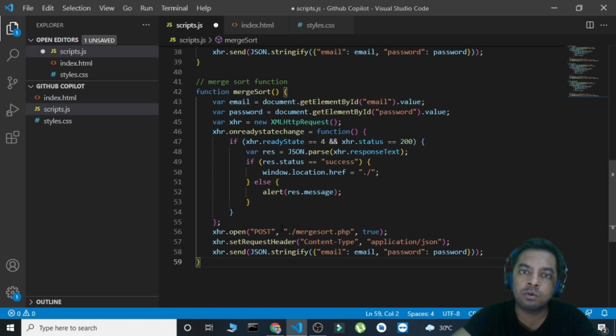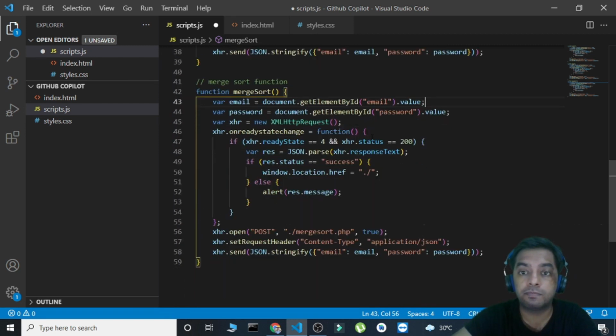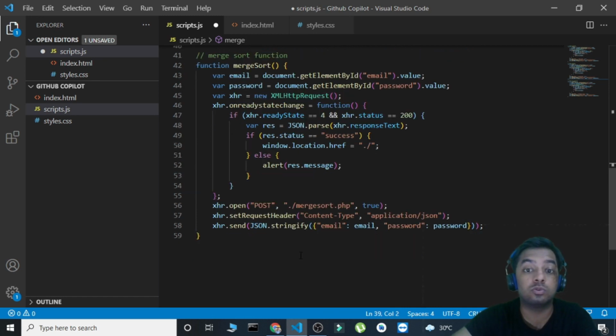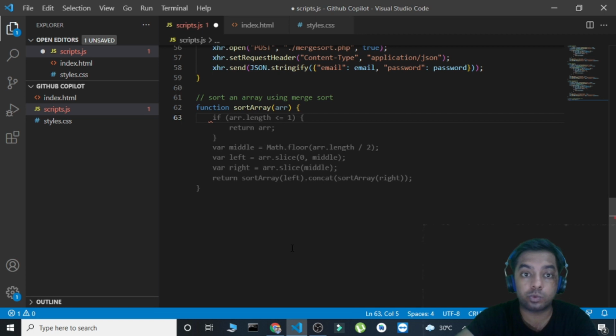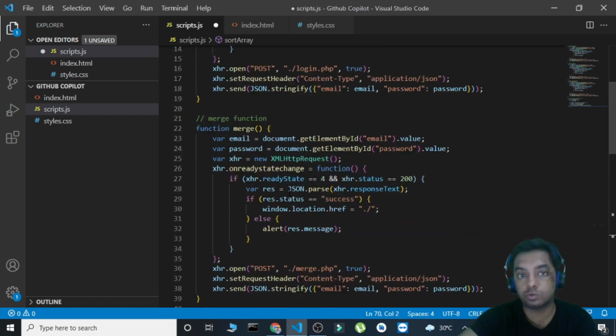No, actually, I wanted to sort an array. See, this is the point where a developer comes in use. Yeah, it's using email password, and I don't know why it is using email password for merge sort. You just have to take an array and then sort that. So, sort an array using merge sort. Let's see. Yeah, I guess this time it should work. Okay, yeah, this time it returned a good result, at least better than this one.